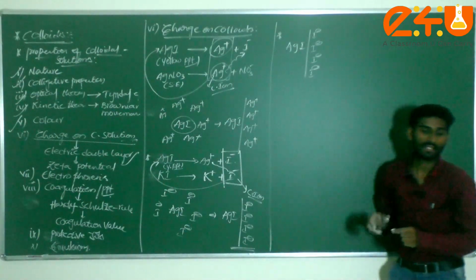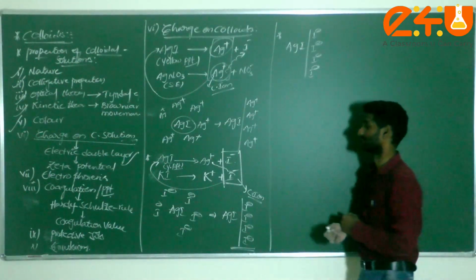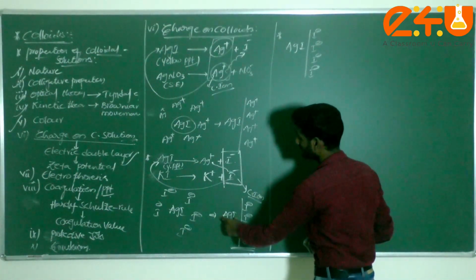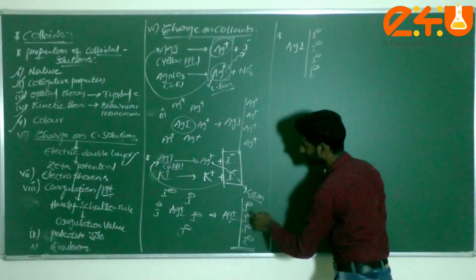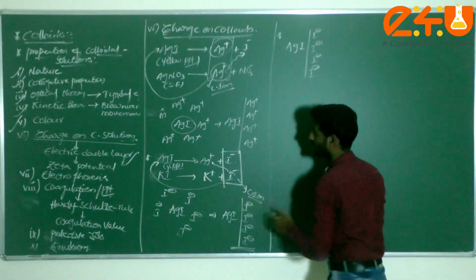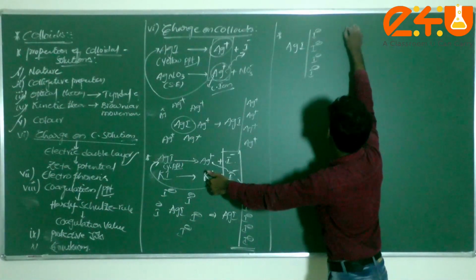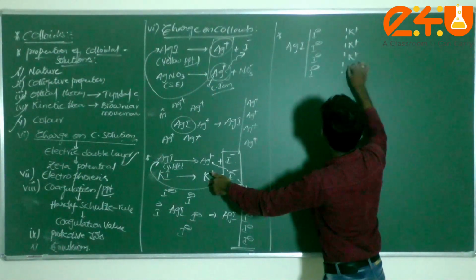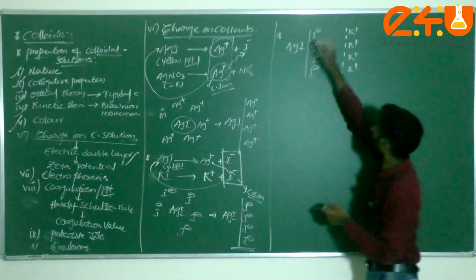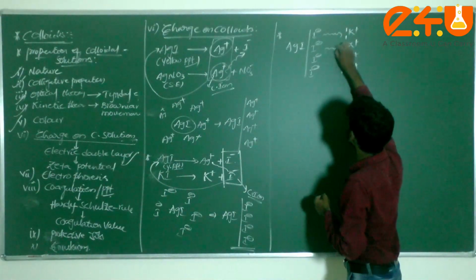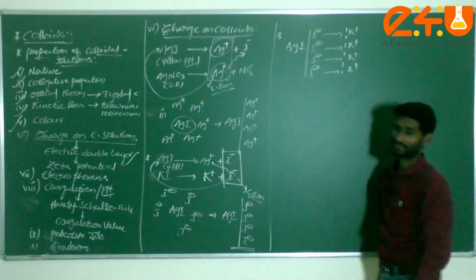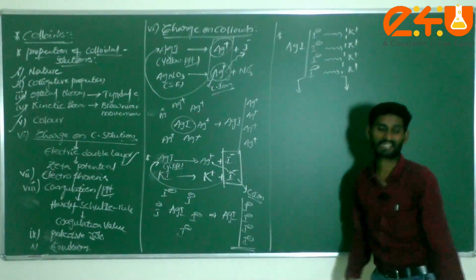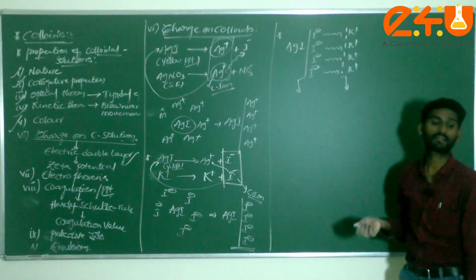towards oppositely charged ions. For example, if I take this colloidal solution AgI attracting I minus, these negative ions will attract the positive ions, or not? I can consider these as K plus, K plus, K plus, K plus. Am I correct or not? This negatively charged particle slowly attracts oppositely charged ions. This is one layer and this is the other layer. That's why it is called the electric double layer.